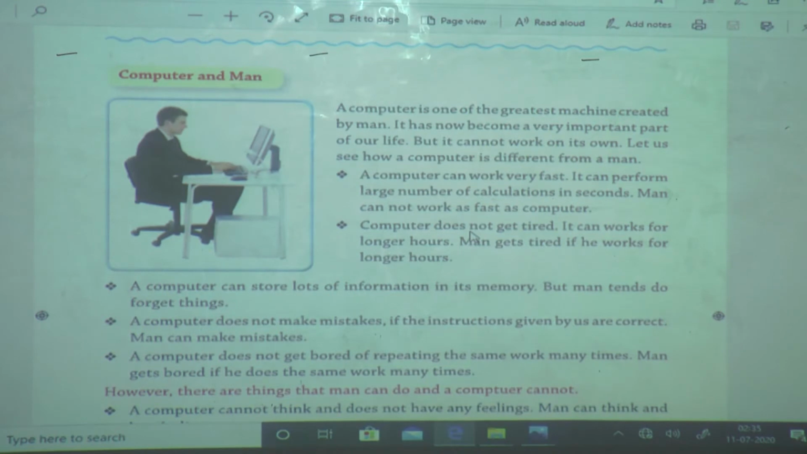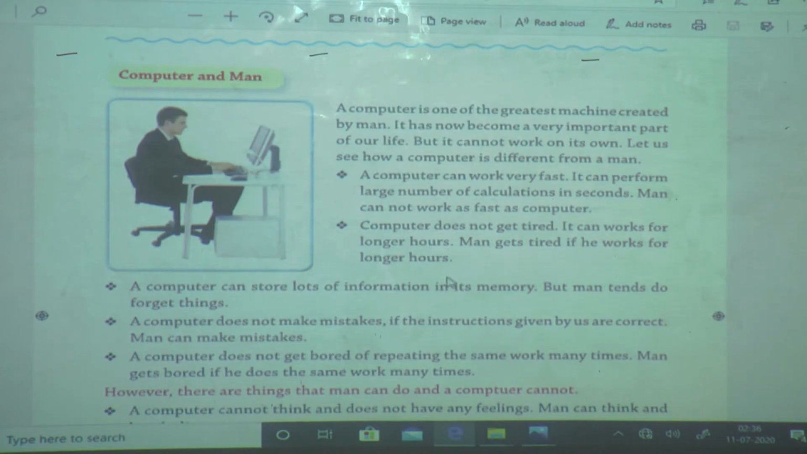If, after we come from school and go home, our mother tells us to sit for study, can we sit? No. At that time we tell our mother, I am very tired, I will study afterwards. But a computer works for hour after hour, even if we sit a long time, without getting tired. Computer does not get tired. It can work for a long time or long hours. Man gets tired after he works